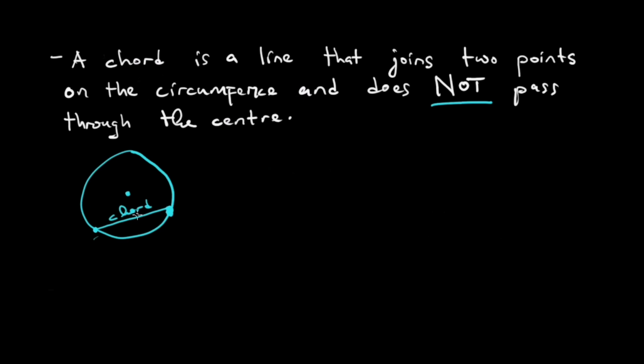Diameter ne chord zvakafanana pakuti in both instances tiri kubatanidza 2 points kana kuti 2 opposite points on the circumference. But for a chord, haidariki through the center, but the diameter inodarika through the center. That's the fundamental difference between these two.